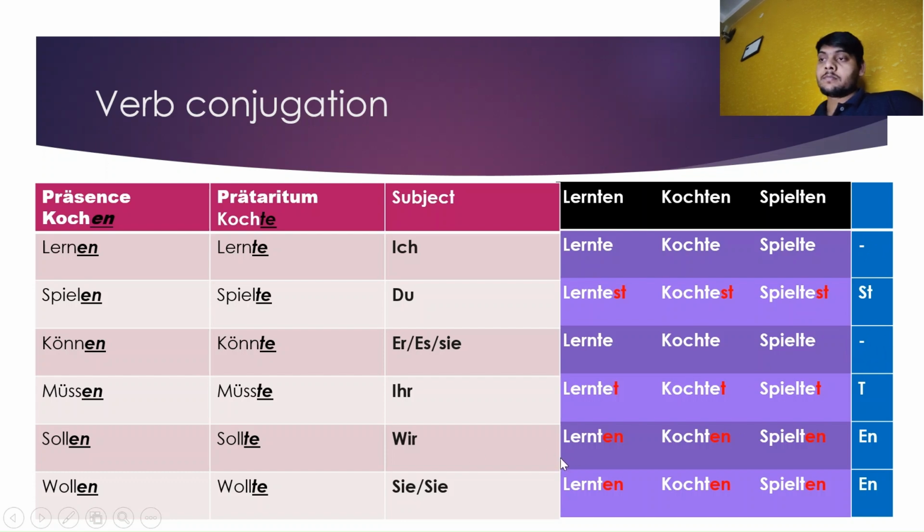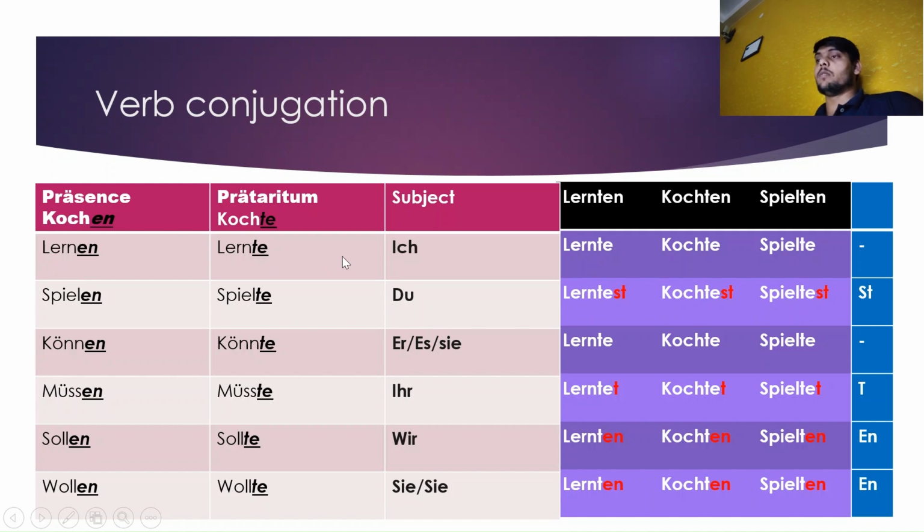With the plural subject we add en in the end of the ich form, but there is already an e available, so this time we are adding only n. Lernte becomes lernten, kochte becomes kochten, spielte becomes spielten. The same we use for sie, lernten, kochten, spielten. So it is very simple: remove en and add te.